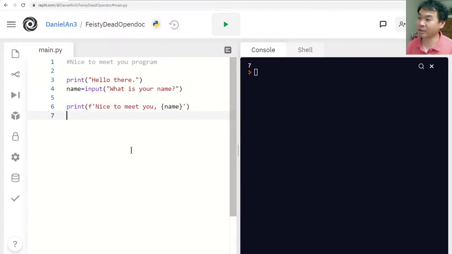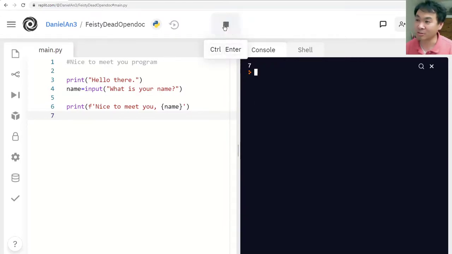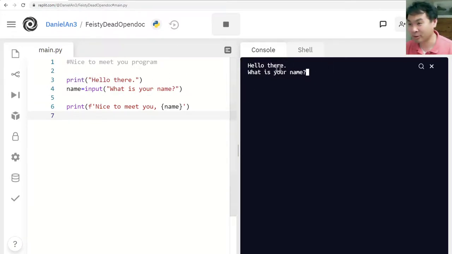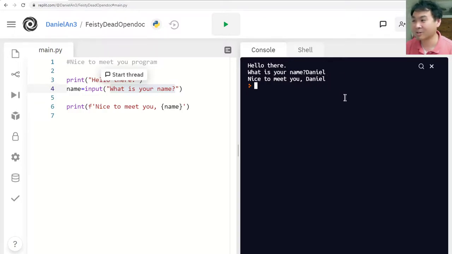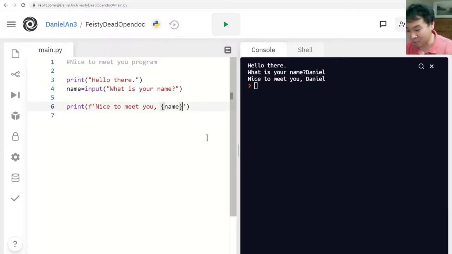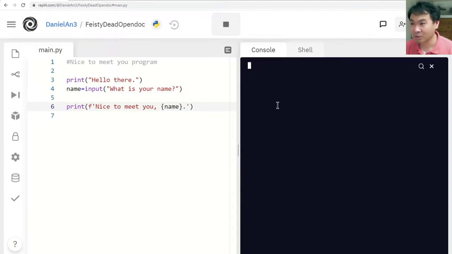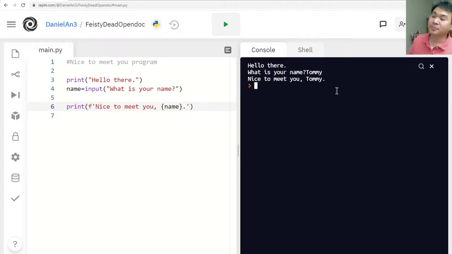And that's it. That's the nice to meet you program. Let's run it and see what it does. Hello there. What is your name? And what happened was that it printed hello there, right? And then it asked what is your name, and it's waiting for the user input. It doesn't do nice to meet you until I put the name in. So I'm going to put Daniel, and then I'm going to press enter, and it says nice to meet you, Daniel, and that's it. Okay, I like an extra period here, so I'm going to put a period. So hello there, Tommy. Nice to meet you, Tommy. Just like that. Okay. All right.